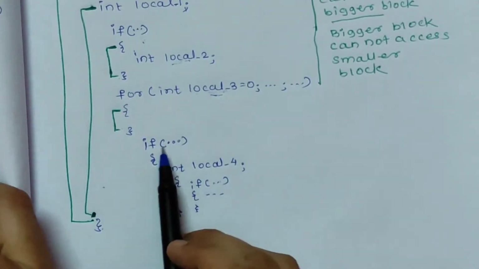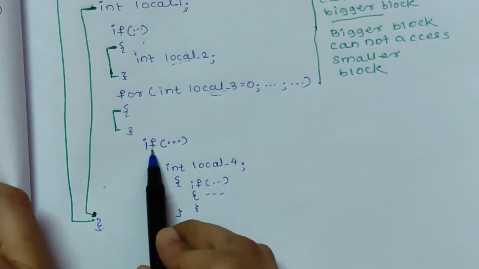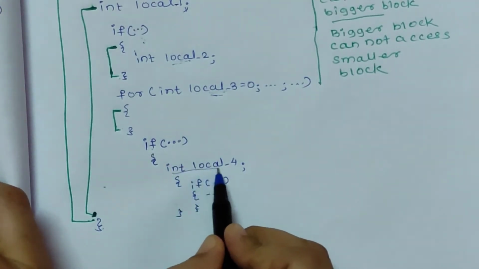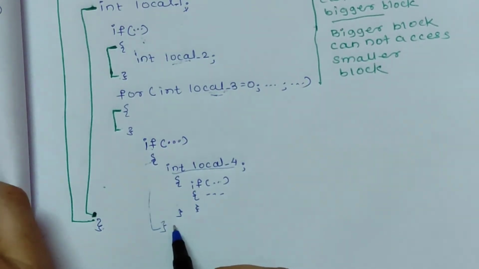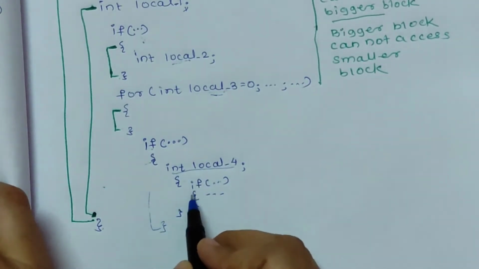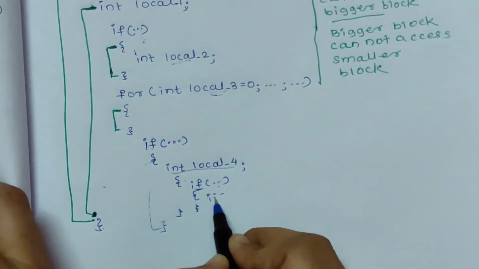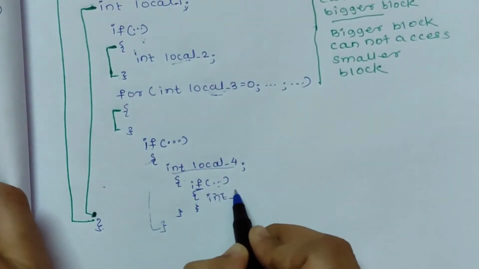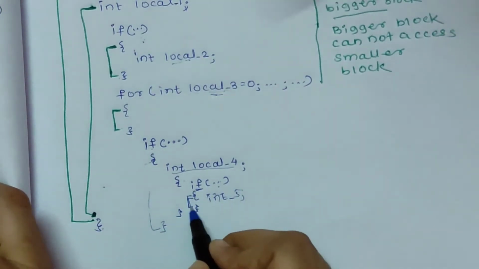In the same way, we can define a local variable in a nested block also. For example, in this if block I have defined this local variable. Its scope will be limited to this if structure, and if I again define another if structure, I can also define one local variable, so its scope will be limited to this if structure only.